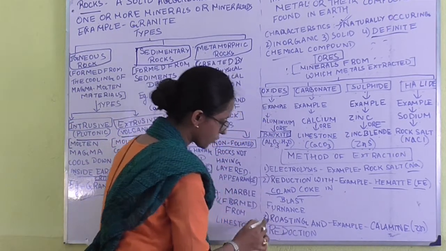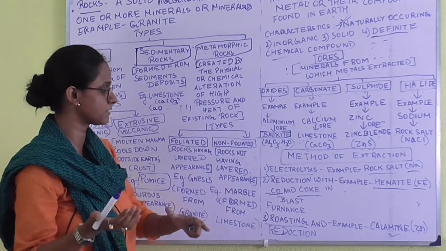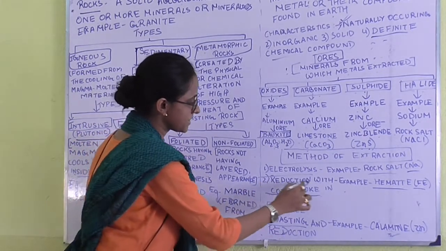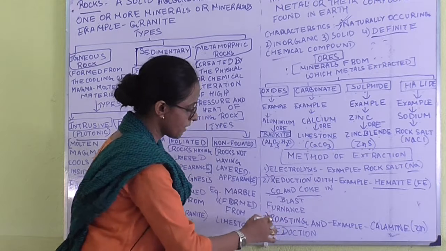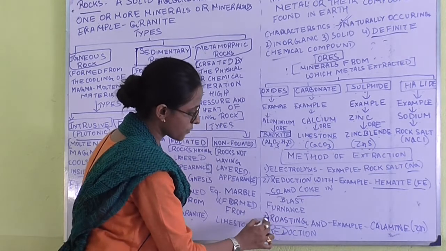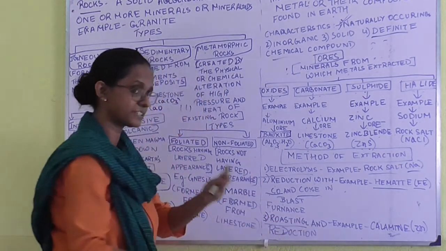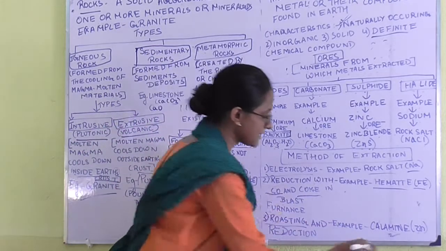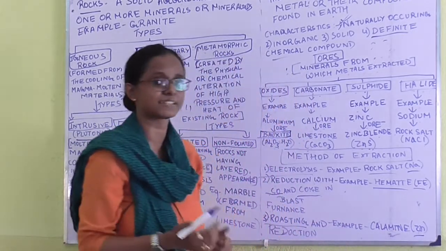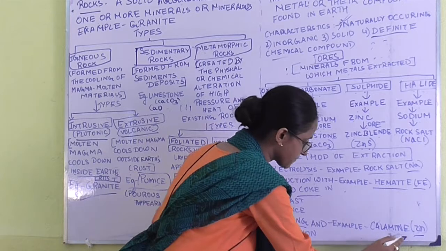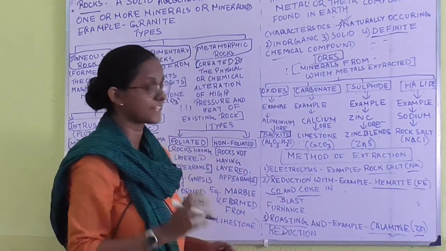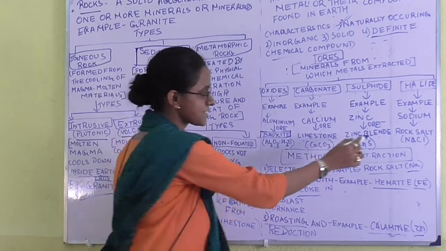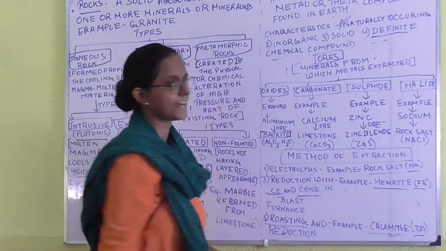Next, roasting. What happens in roasting? In the previous case, reduction occurs with CO and coke. But here, roasting and reduction take place together to get zinc. And we are getting zinc from which ore? We are getting zinc from calamine. So, there are two ores of zinc we have learned till now: first is zinc blende and another one is calamine.